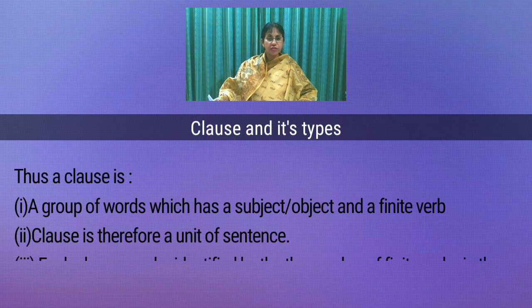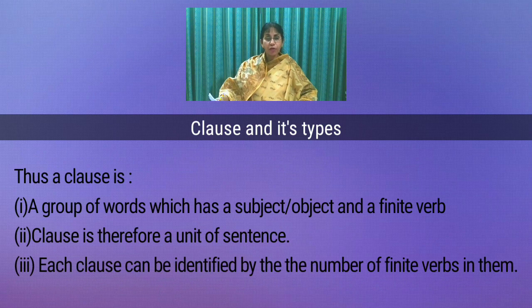Thus, a clause is a group of words which has a subject or an object. There must be a finite verb. A clause is therefore a unit of a sentence. Each clause can be identified by the number of finite verbs in it.